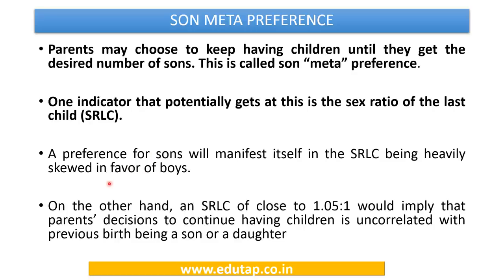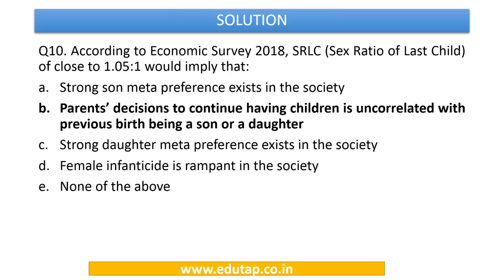On the other hand, if this ratio is close to 1.05:1, this means that the parents' decision to continue having children is uncorrelated with the previous birth having a son or a daughter. So now we can easily answer that a sex ratio of last child of 1.05:1 implies that parents' decision to continue having children is uncorrelated with the previous birth being a son or a daughter. So the answer to this is going to be option number B.